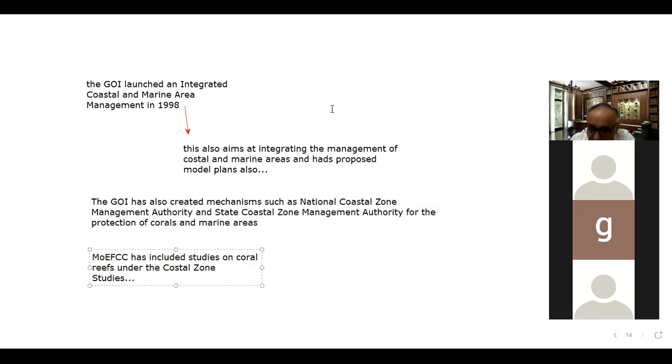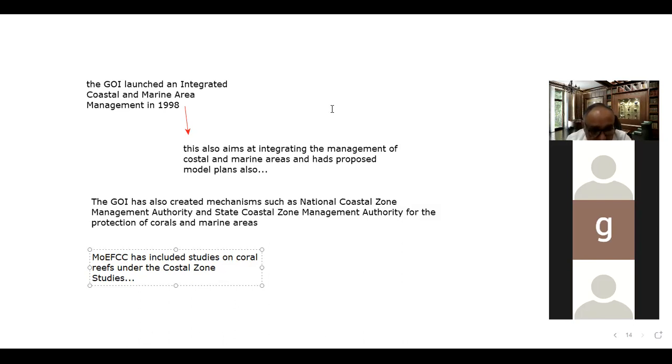Until we know that, we would not be actively involved in the various measures designed by the government for the protection of the corals. So the support of the general public, particularly those living in the coastal areas, particularly the fishermen, is more important.